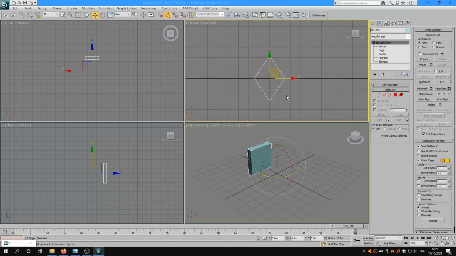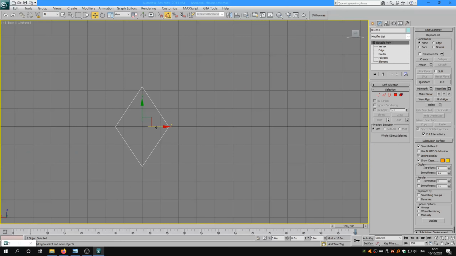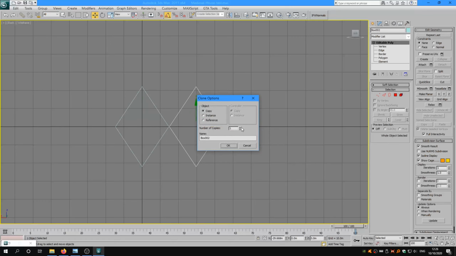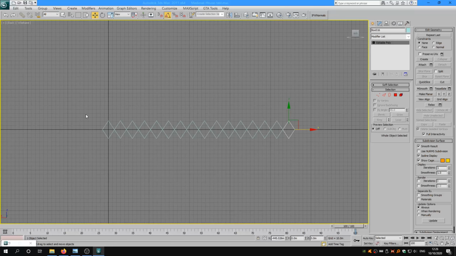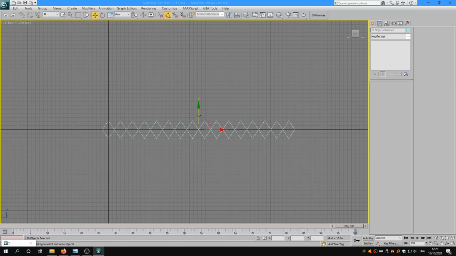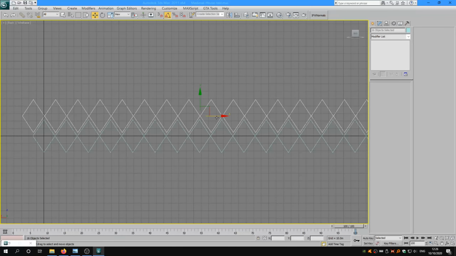Now let's make copies of this single tile to create the entire tile structure. I'm making 15 copies of the tile to create a single row. Now let's select all the objects and create the second row. Now shift the tiles to create an alternating tile pattern like this.